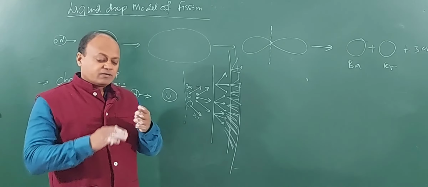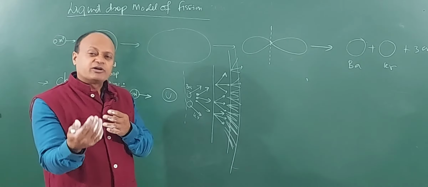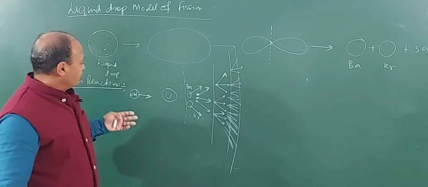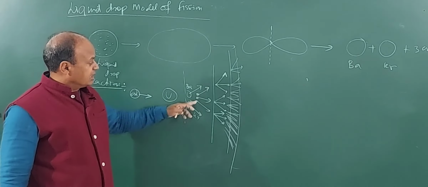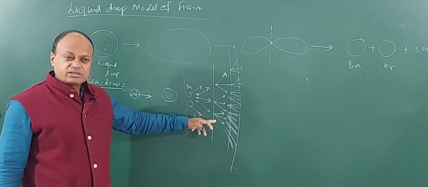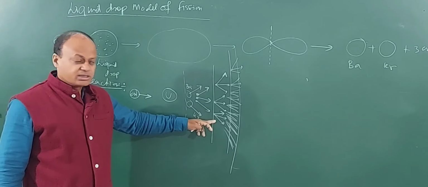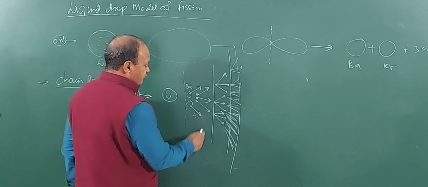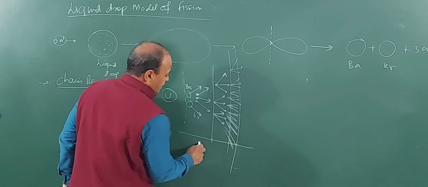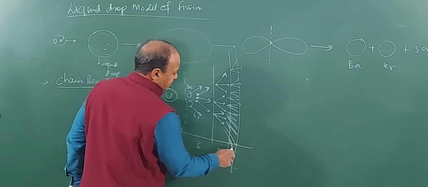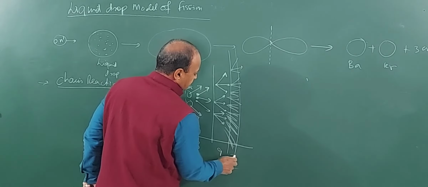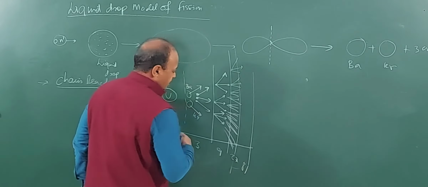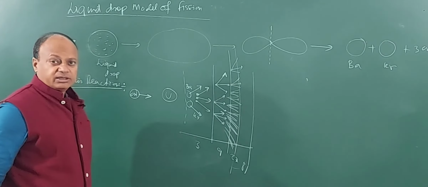Clear? Because for carrying the reaction forward, you require neutrons, and neutrons are being produced inside the reaction itself. One neutron is producing 3 neutrons, and 3 neutrons are producing how many neutrons? 9 neutrons, and 9 are producing how many? 27 neutrons. So, here we have 3 neutrons. Here you have how many? 9 neutrons. Here you have how many neutrons? 27. And out here we will have how many? 81. So, it is going in multiples of 3.